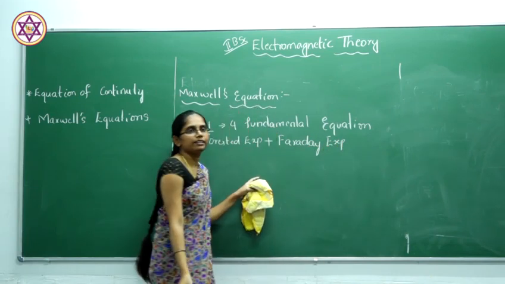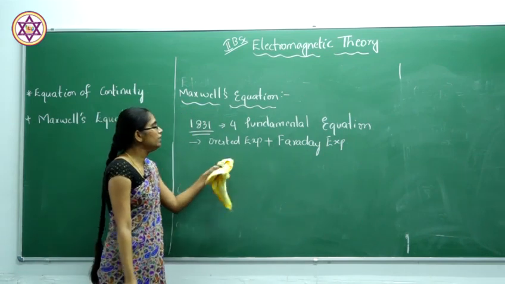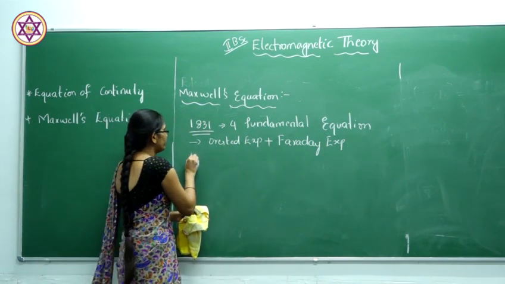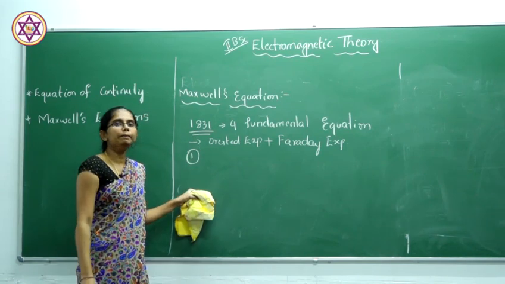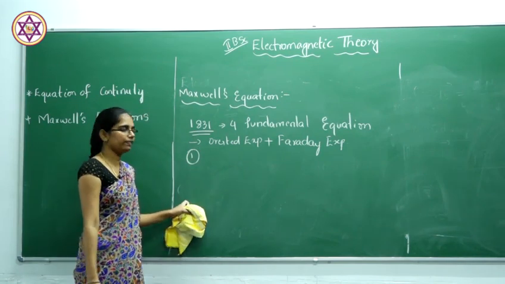He gave the theory of electromagnetism. So, these four fundamental equations are mainly based on four laws.